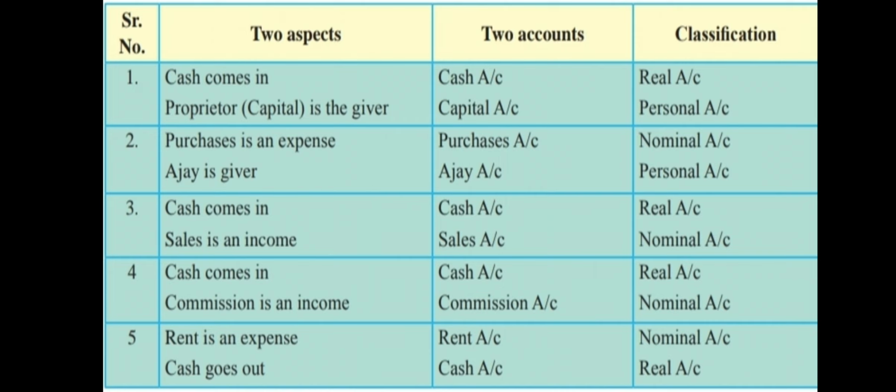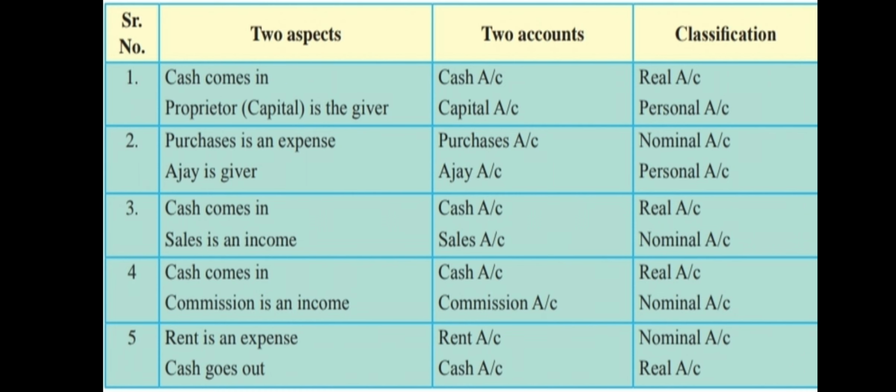So in this case, your two accounts that will be considered are purchases account, okay, and Ajay account. What are the two aspects? Purchases is an expense. Ajay is a giver. Nominal account rule you are going to follow: debit all expenses and losses, credit all incomes and gains. Personal account, debit the receiver, credit the giver.